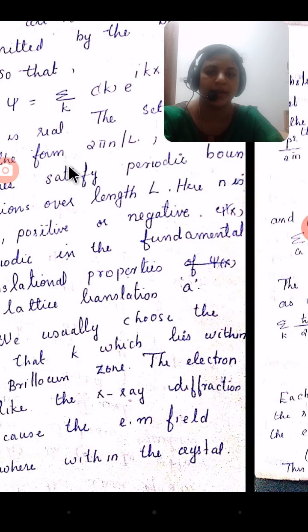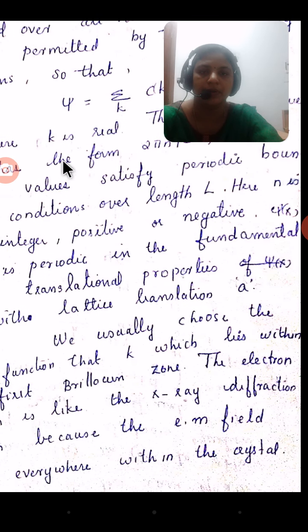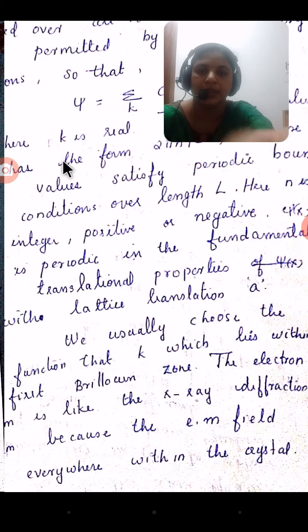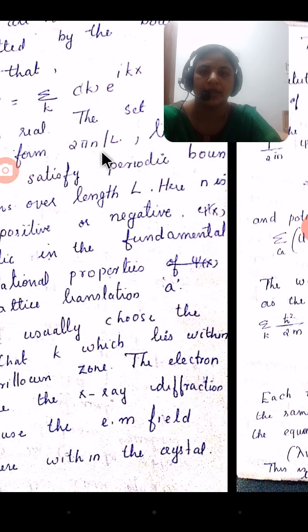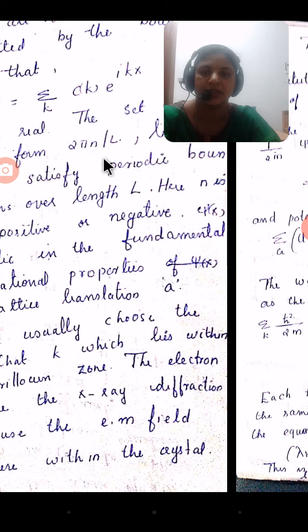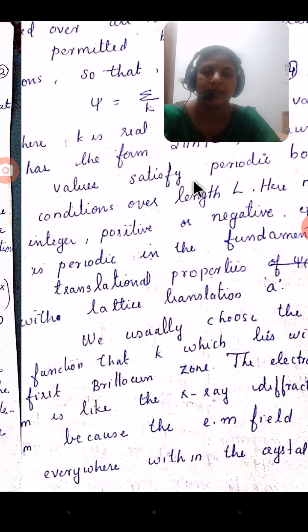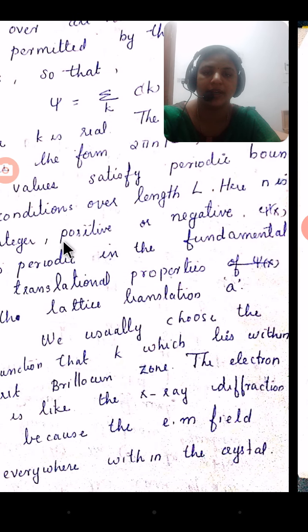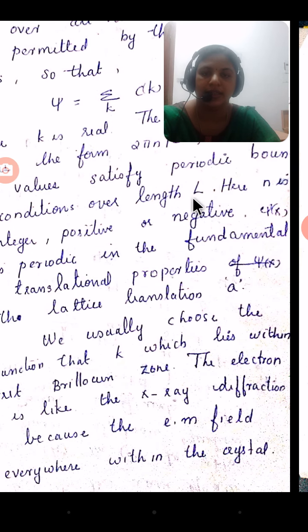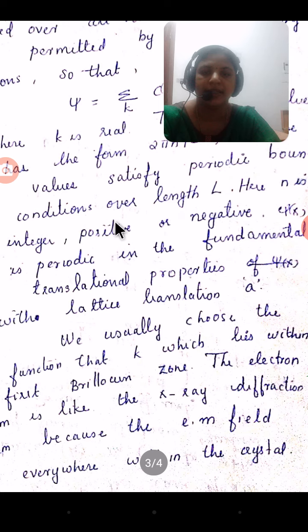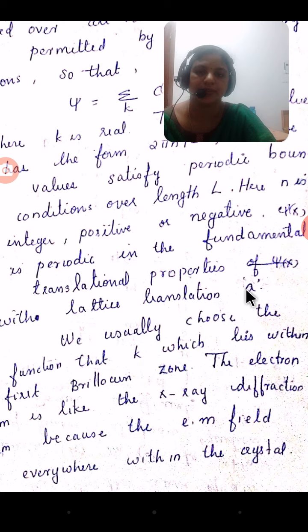The set of values is of the form 2 pi n divided by L. It is a linear value, satisfying the periodic boundary condition over the length L. Here n is an integer, positive or negative. Psi of x is periodic, following the fundamental translation property with the lattice translation a.